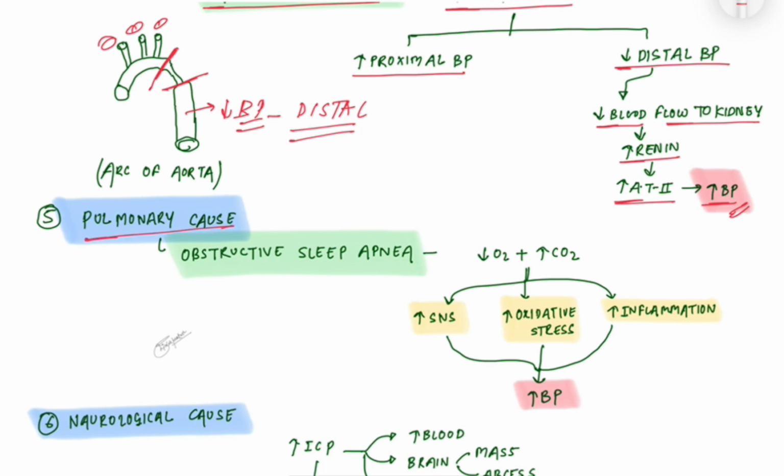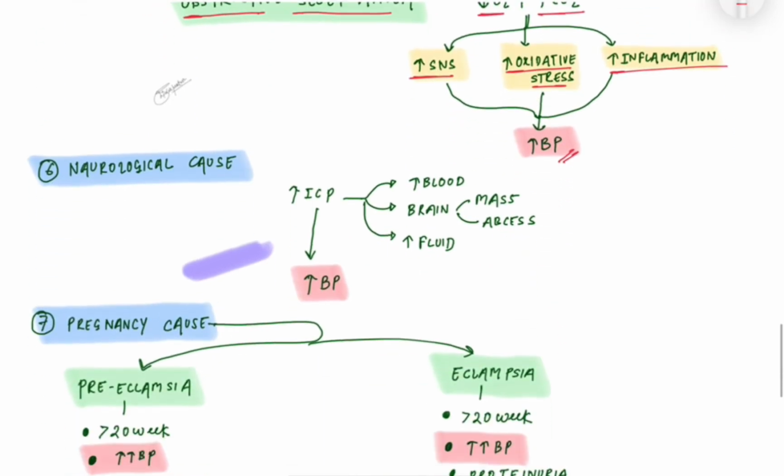Pulmonary cause: obstructive sleep apnea. We won't discuss much more about it. In obstructive sleep apnea, decreased O2 and increased CO2 levels cause increased sympathetic activity, increased oxidative stress, and increased inflammation, all of which cause increased blood pressure.